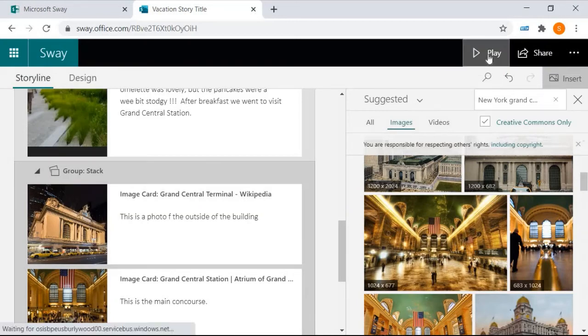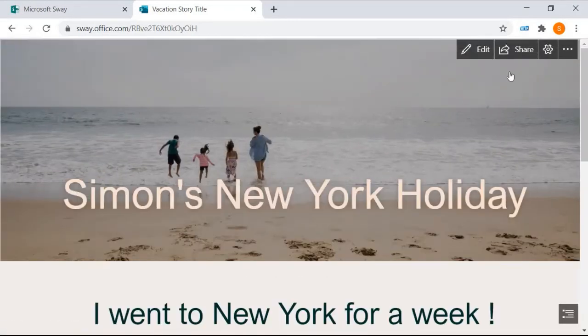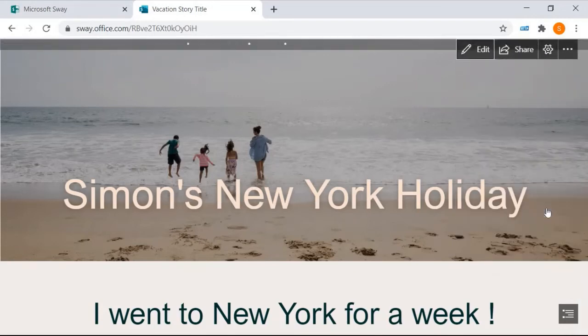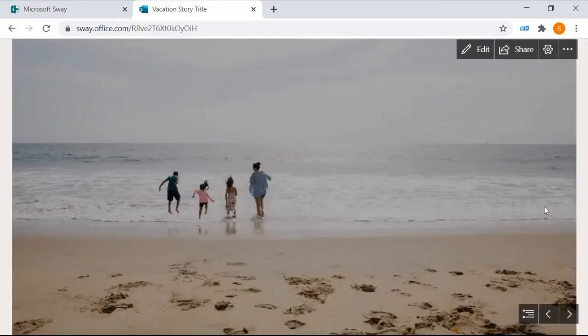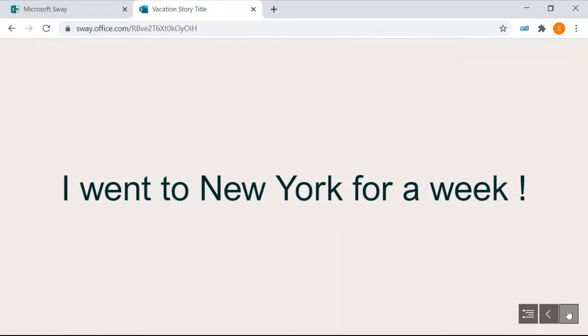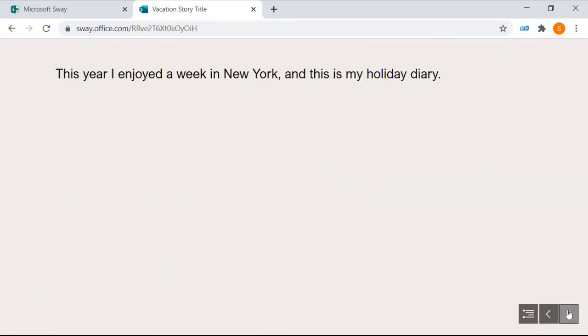So again, I'm going to click play, and I'm going to always select this one. I just really like this one. Okay, you can select any one of those options you like, but I like this one. Simon's New York holiday. Let's see how it goes. Step forward. I went to New York for a week. Very good. This year I enjoyed a week in New York, and this is my holiday diary.